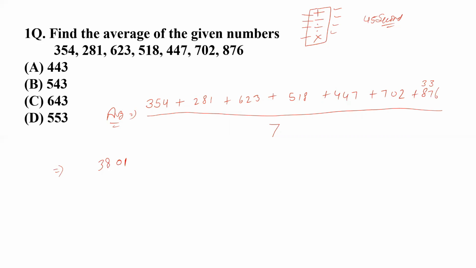So 38 should be there. So the total of all these observations should be 3801, and these should be divided by 7. Now you can get to know that within the time frame of just 45 seconds I have made this summation of all these figures.